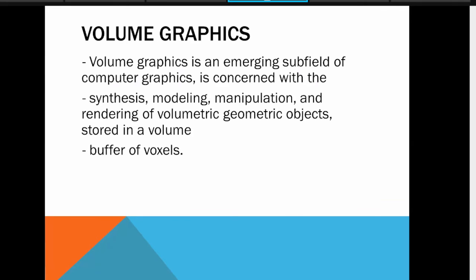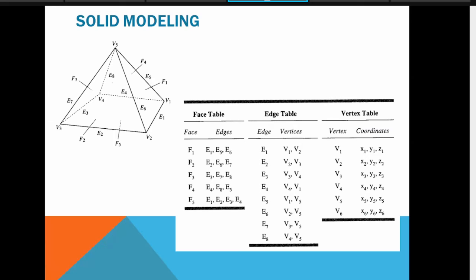Then the solid modeling. So solid modeling means here, as far as surface modeling is concerned, when you are taking care of the edges and faces and vertices, then you can use a simple vertex table, face table, edge table to store the exterior. And as per the translation and rotation operations, you can apply matrix multiplication. You will know, if you study 2D graphics, in translation, rotation, scaling, there we use matrix multiplication. Okay, simply.